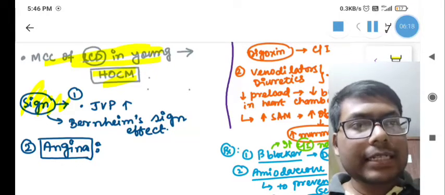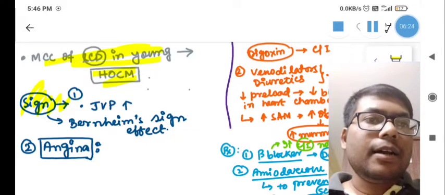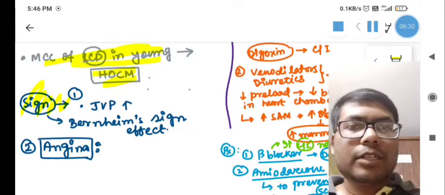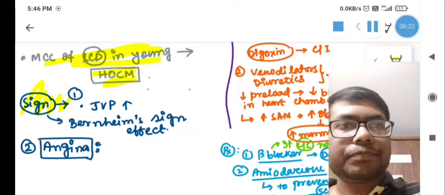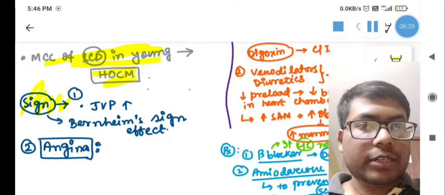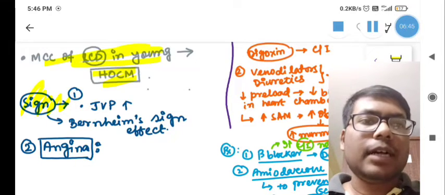So in the muscle there is less blood, and when there is less blood there is less ATP production. We know that our nerve has a resting membrane potential that is maintained by... what is the resting membrane potential? Listen very carefully: resting membrane potential is the potential present at the basal level without any excitement of the nerve or the muscle.